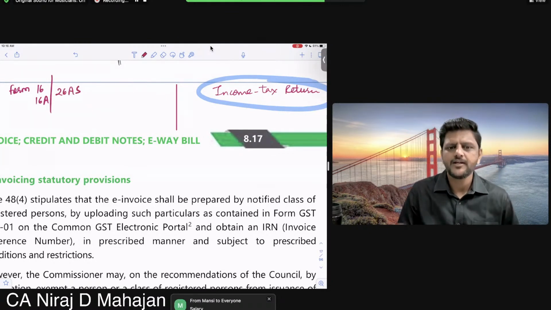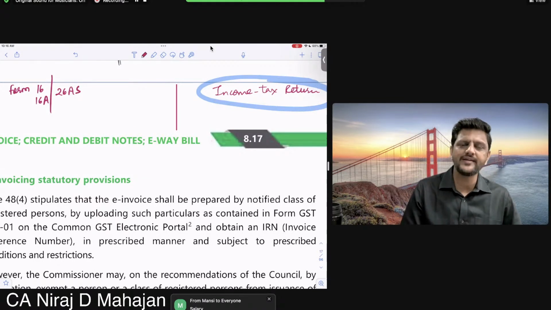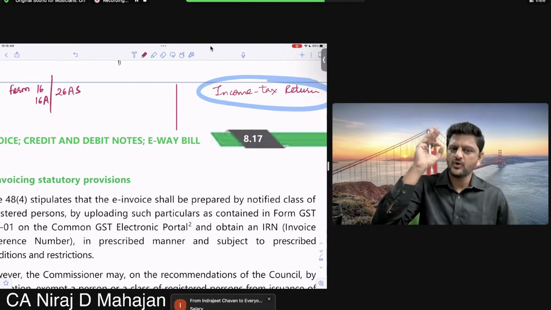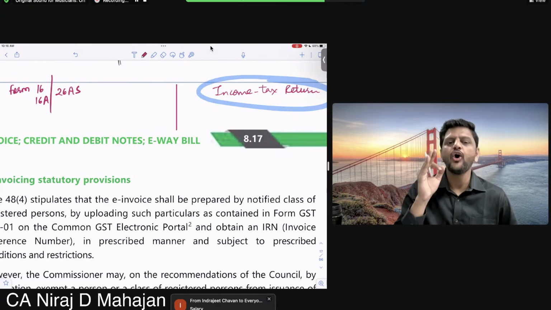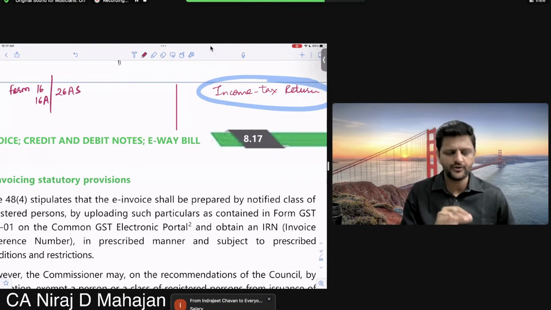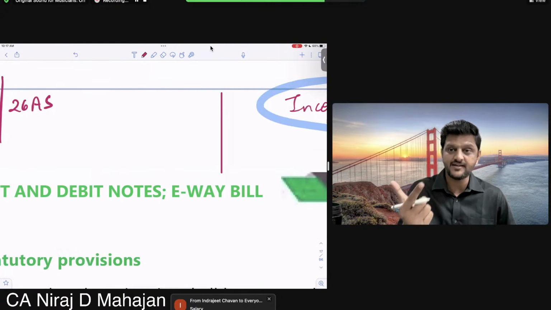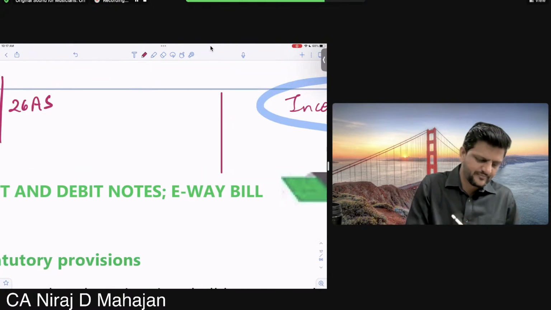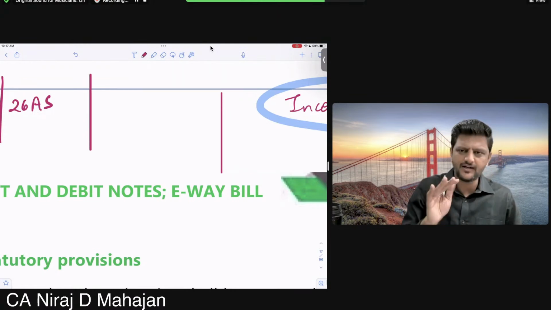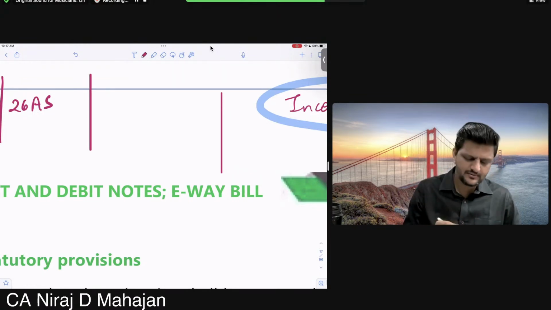Form 16 is the salary TDS certificate, 16A is the TDS certificate other than salary. Form 26AS is your annual statement of all the TDS done on your income: TDS, TCS, advance tax, any kind of self-assessment tax which you have paid. Do you remember properly, nicely?